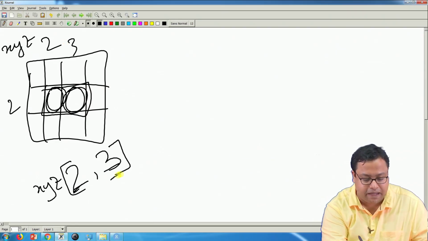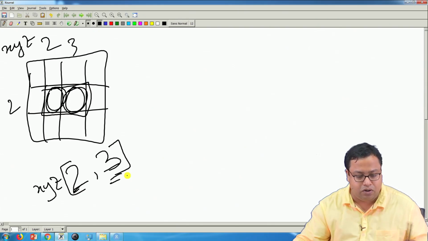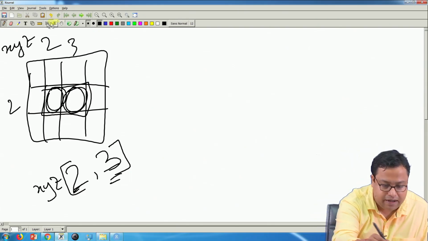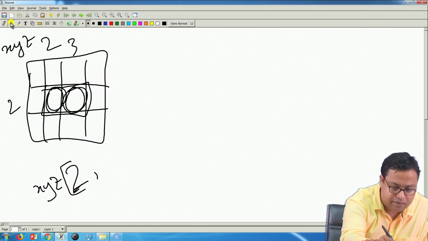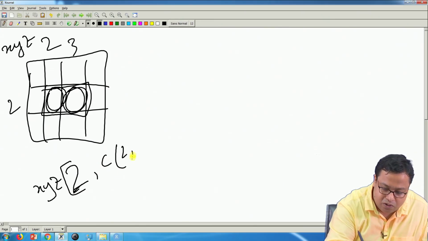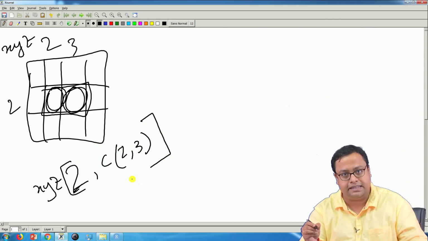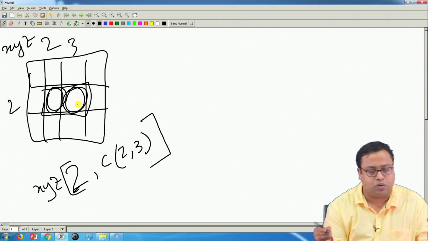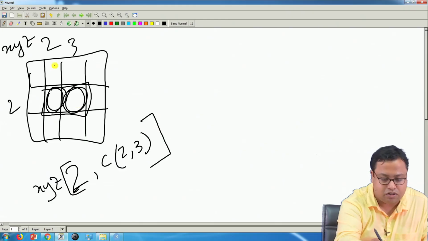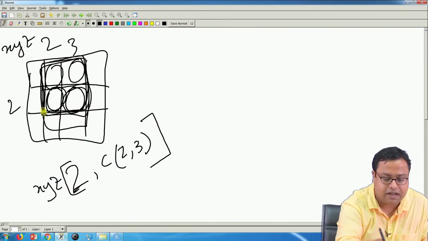So, in the column space I have to give 2 entries instead of 1. So, what I will do here, instead of 1 entry, I will write 2 entries in this part. I will write C(2, 3), 2 entries. Now, if somebody asks, okay, not only these 2 columns, I also want these values. So, this part is my subset.